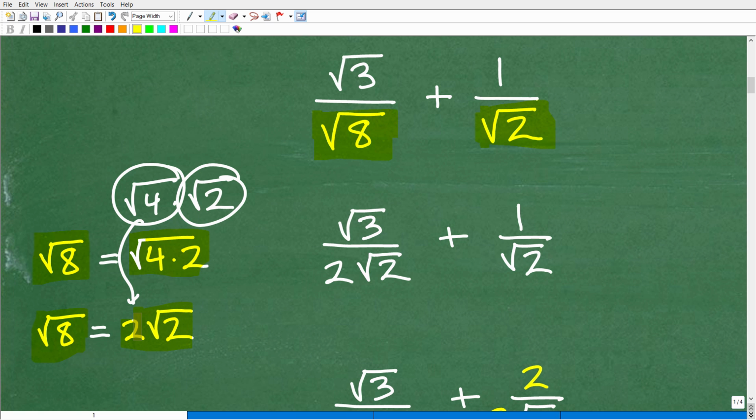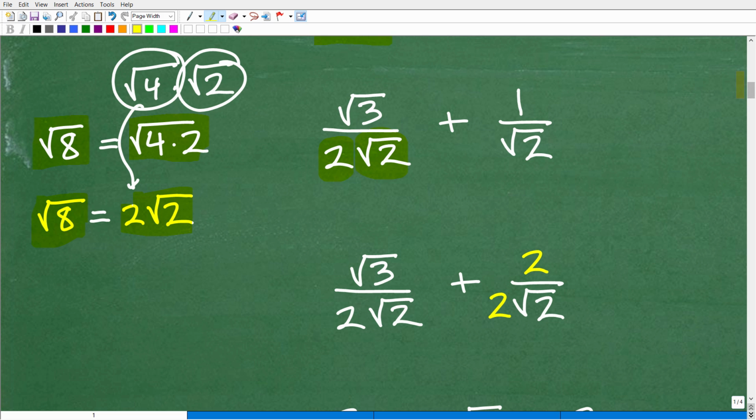We need to understand that, because once I have the square root of 8 written in its simplest form, which is 2 times the square root of 2, so here's my problem. Okay, the square root of 8 is 2 times the square root of 2. I can more easily identify the LCD. Okay, so what is the LCD?